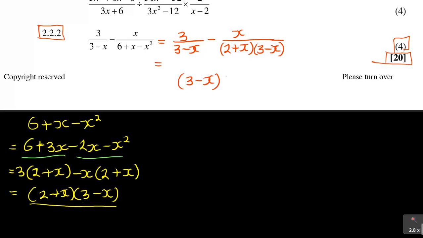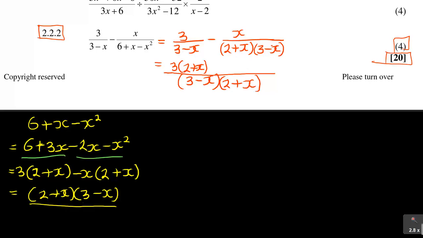That's the highest common factor, the lowest common multiple in a way, 2 plus x. That's what I'm working on now. So you're saying 3 minus x into 3 minus x, it is 2 plus x multiplied by the top, which is that. Remember, here I'm using the concept of addition and subtraction of fractions. Again, this is dealt with in the curriculum. I also deal with that in my videos.